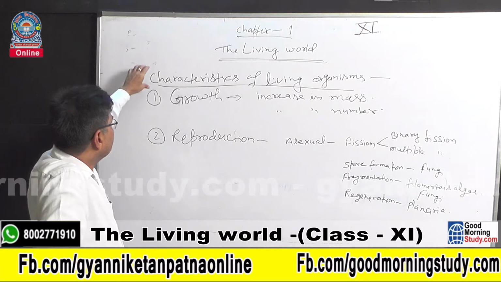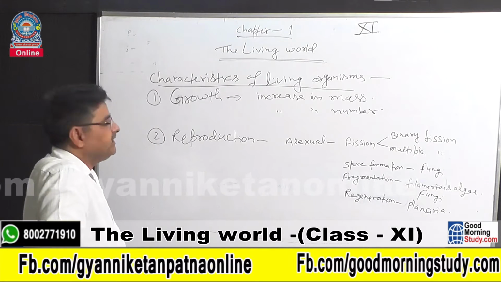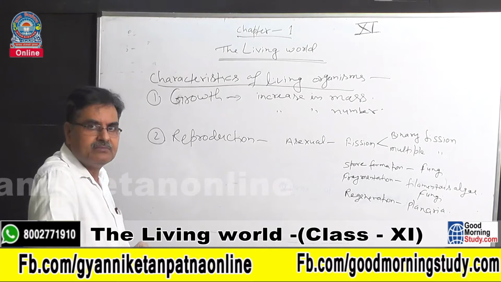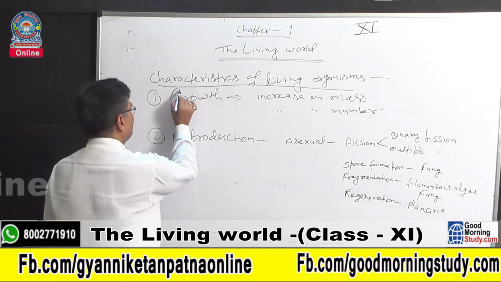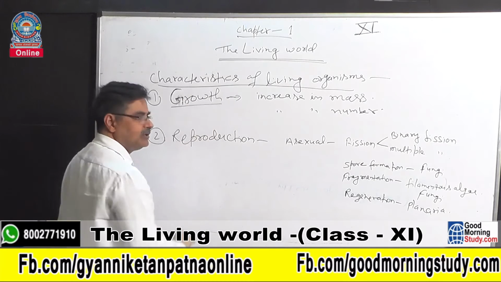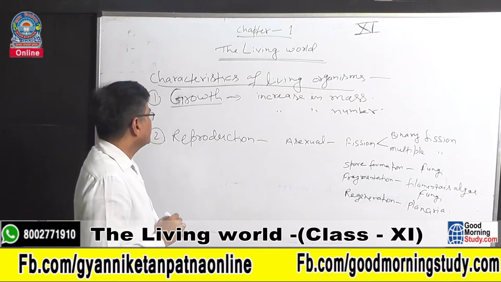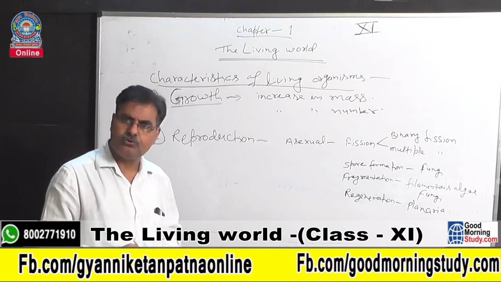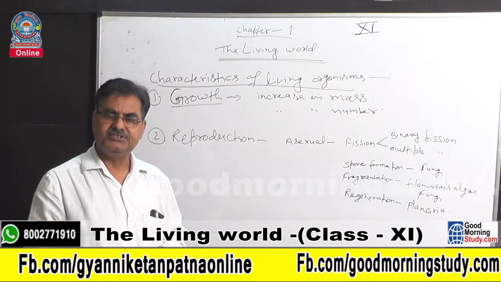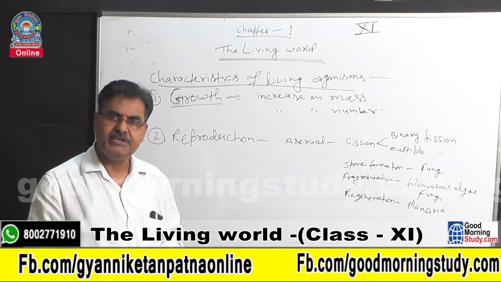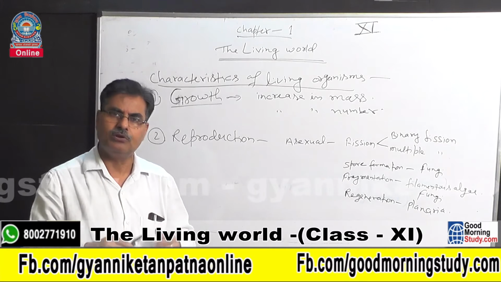So now we are going to start the characteristics of living organisms. In our book, the first characteristic given is that all living organisms grow. It means growth and development is one of the characteristics of living organisms. Very good. So first of all, what is growth? Growth is an irreversible, permanent increase in the size of a cell, an organ, or the whole organism.